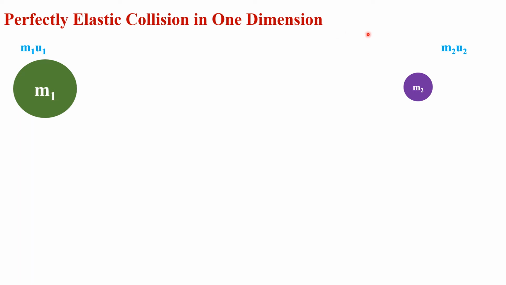Perfectly elastic collision in one dimension. Now we are talking about head-on collision, the collision that is in a straight line, and it is also an elastic collision in which kinetic energy of the system remains conserved before and after collision. We have two objects, m1 and m2. Object 1 has mass m1 and object 2 has mass m2, and the initial velocity of object 1 is u1 and the initial velocity of object 2 is u2.